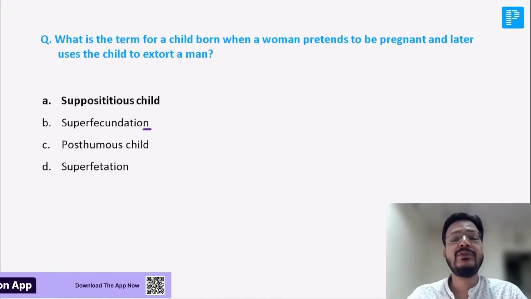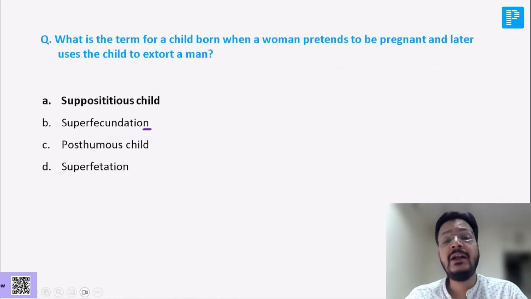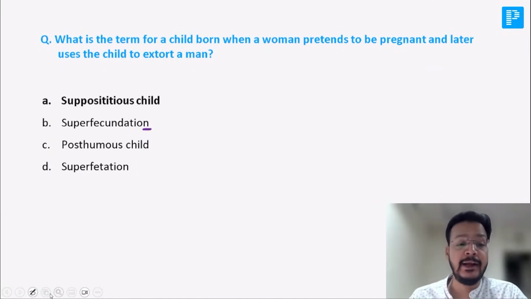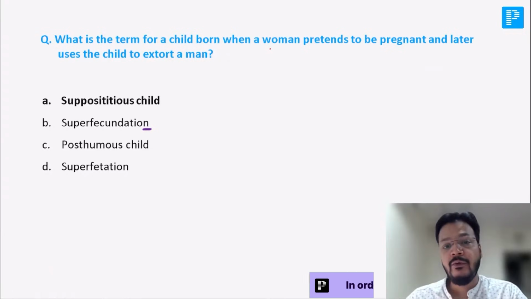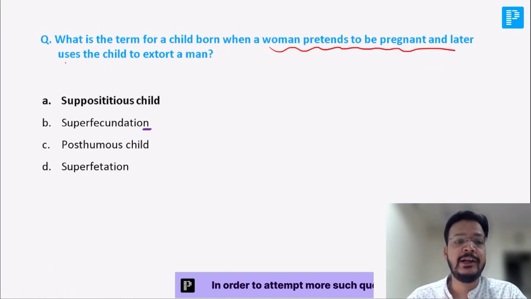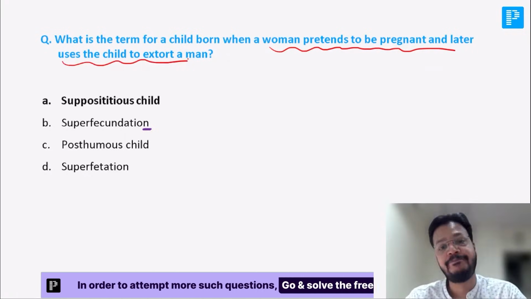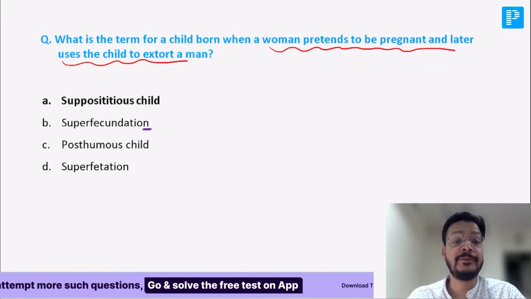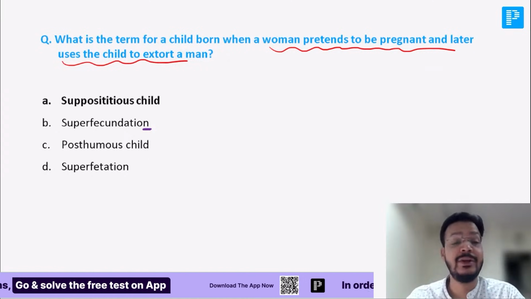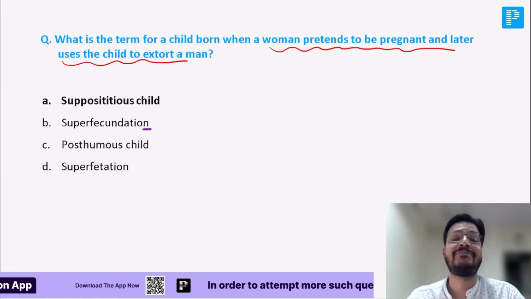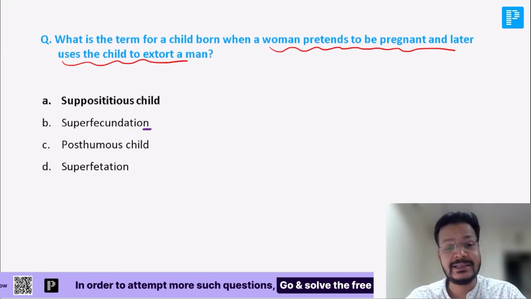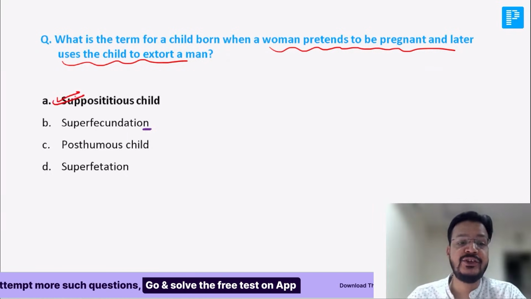Okay. Now, sir, what is the term for a child born when a woman pretends to be pregnant? Yes, beautiful question. When a woman pretends to be pregnant and later uses the child to extort a man. She is pretending that she is pregnant and she wants money. Actually, uska motive hai paisa. She wants money. So what is this? This is a supposititious child.